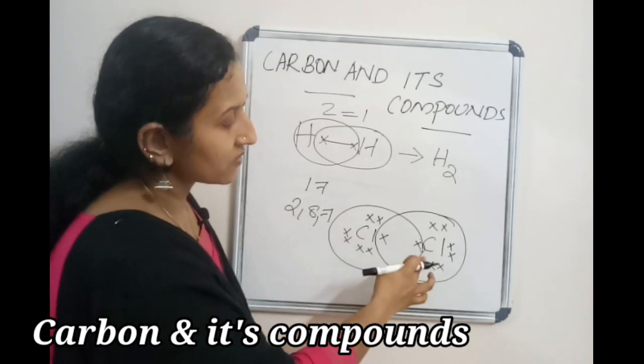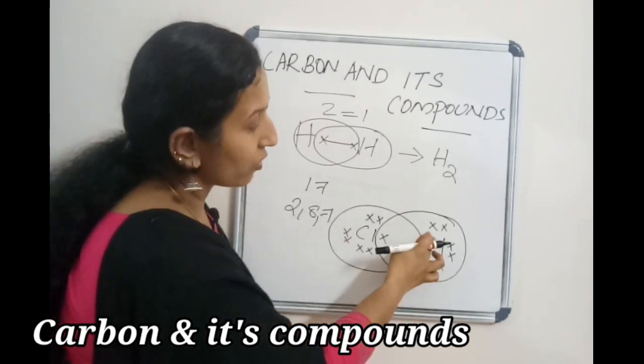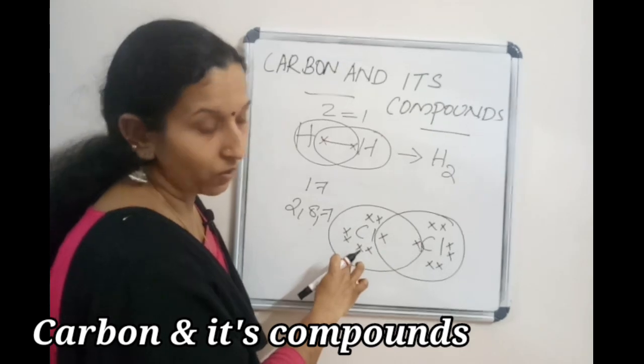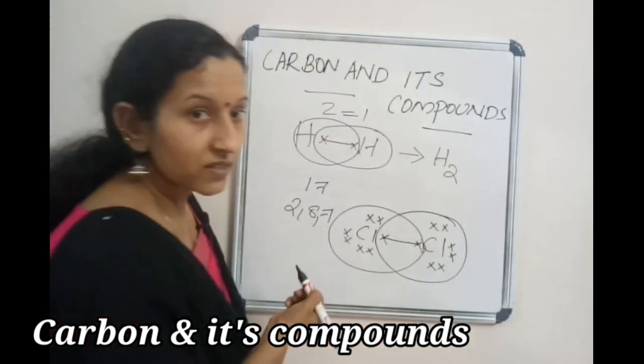So one chlorine shares one electron of the other chlorine, and this chlorine shares the electron of this chlorine. So there is a bond between the two Cl atoms.